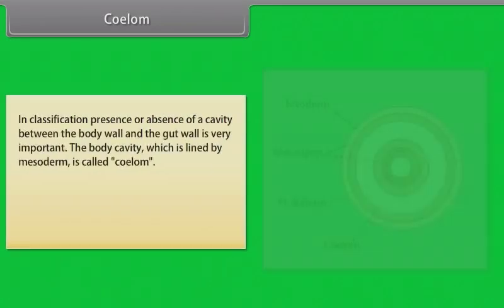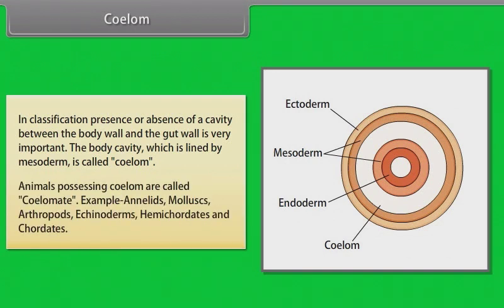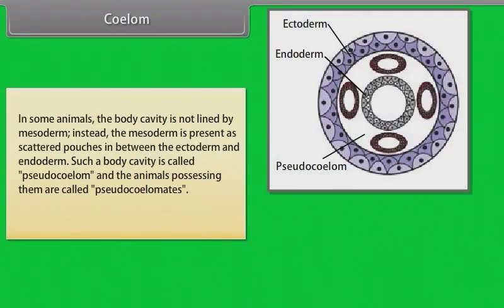Coelom. In classification, presence or absence of a cavity between the body wall and the gut wall is very important. The body cavity, which is lined by mesoderm, is called coelom. Animals possessing coelom are called coelomate. Example, annelids, mollusks, arthropods, echinoderms, hemichordates, and chordates. In some animals, the body cavity is not lined by mesoderm.